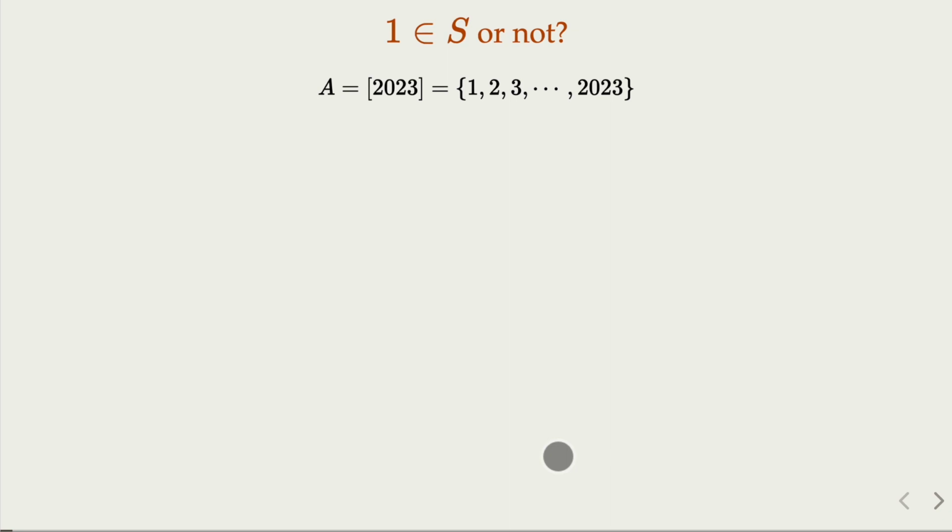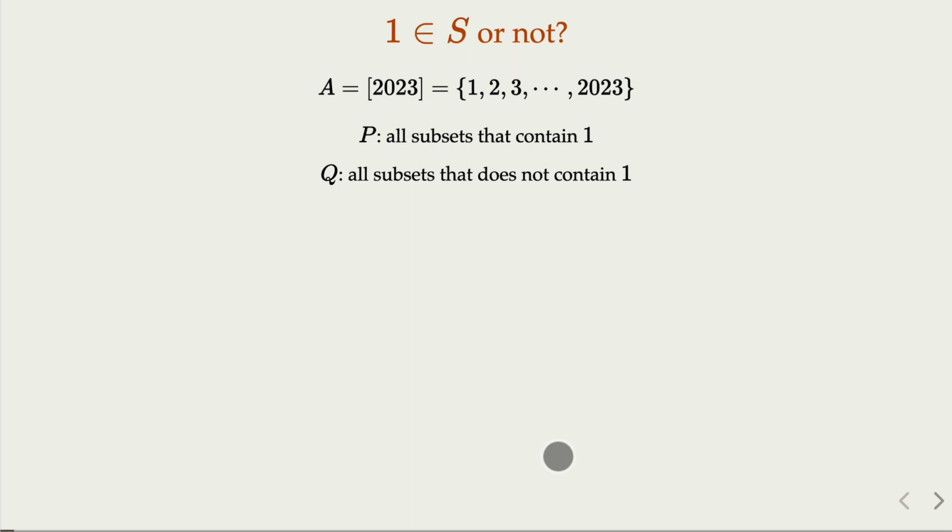Now we're going to consider whether the element 1 is in S or not. In that case, you can divide the power set of A into two sets: either the subset contains element 1 or it does not. Notice that P and Q are sets of sets, and P and Q together make up the power set of A, and they are mutually exclusive.